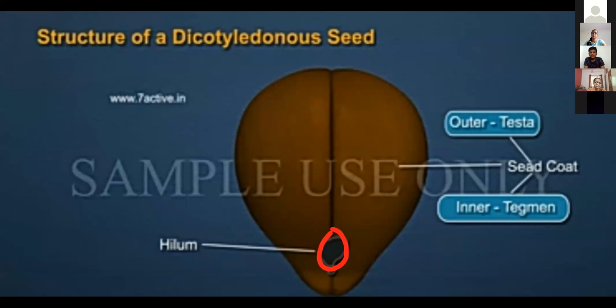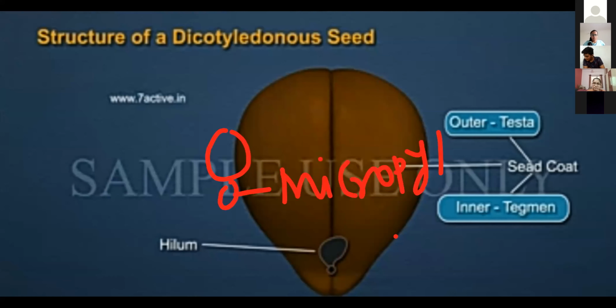Over here is the hilum, and just below it, adjacent to it, a small pore-like structure is present. That is the micropyle. I can't draw it, but if you can make out, this is the hilum. Over here, a small pore is there. This is the micropyle. Right? This is the hilum.